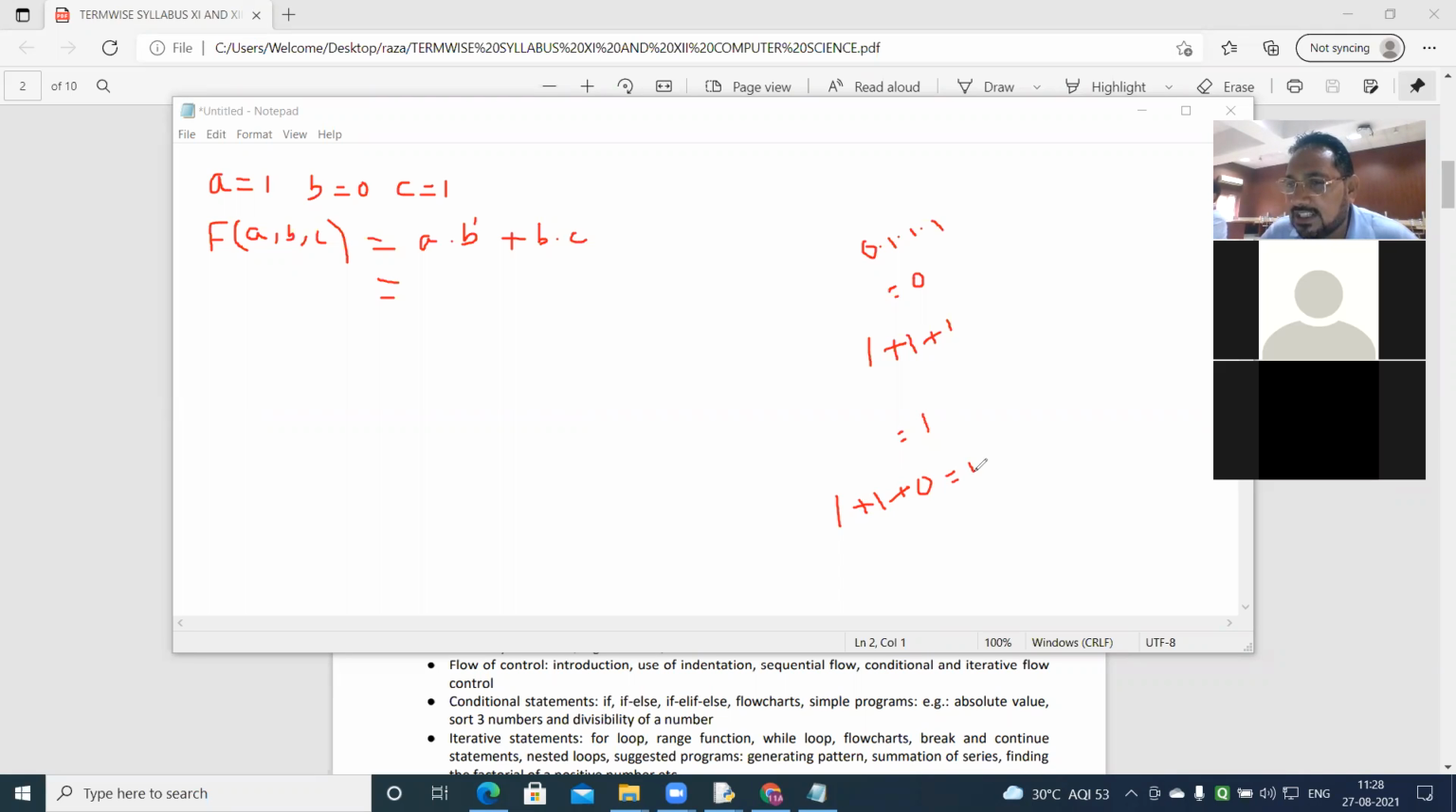And what does OR state? OR states that if any of the values is true, the result is 1. If all values are true, the result is 1. Out of 3, if 1 value is true, or 2 values are true, the result is true. Understood? So never say 1 plus 1 plus 1 is equal to 3. It is 1 only. And 1 plus 0 plus 0 plus 1 is equal to 1 only. Understood or not? Logical things clear?